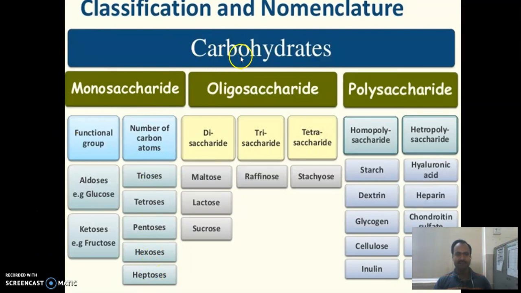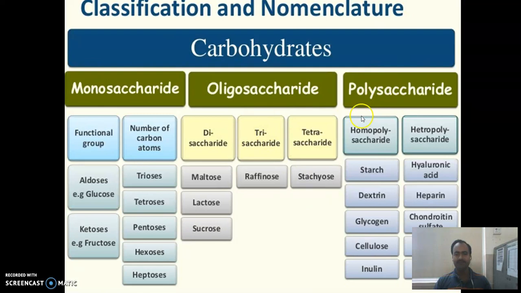Second classification of carbohydrate, that is oligosaccharides, is on the basis of number of monosaccharide molecules present in the structure, that is disaccharide, trisaccharide, tetrasaccharide. Examples of disaccharide: maltose, lactose, sucrose. Example of trisaccharide: raffinose. Example of tetrasaccharide: stachyose.